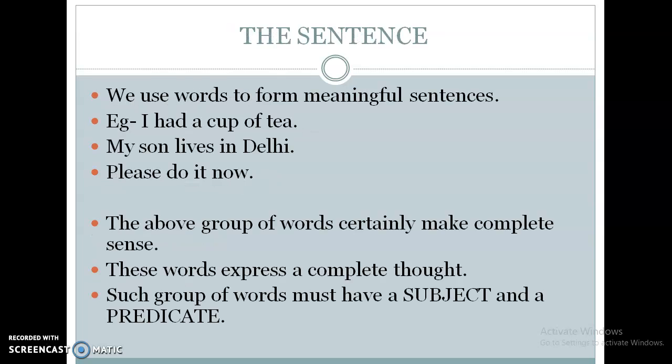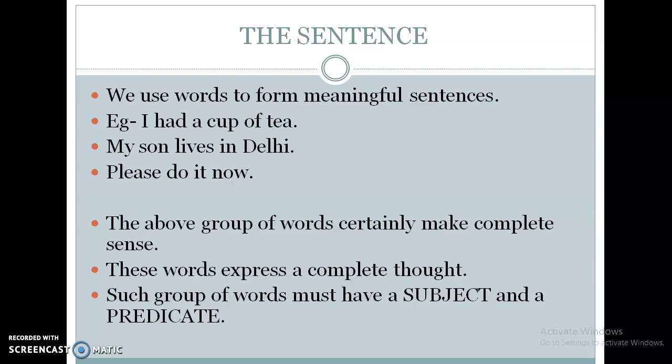Now, we use words to form meaningful sentences. Example, I had a cup of tea. My son lives in Delhi. Please do it now. All these sentences are making meaning, they are saying meaningful statements. The above groups of words certainly make complete sense. These words express a complete thought.